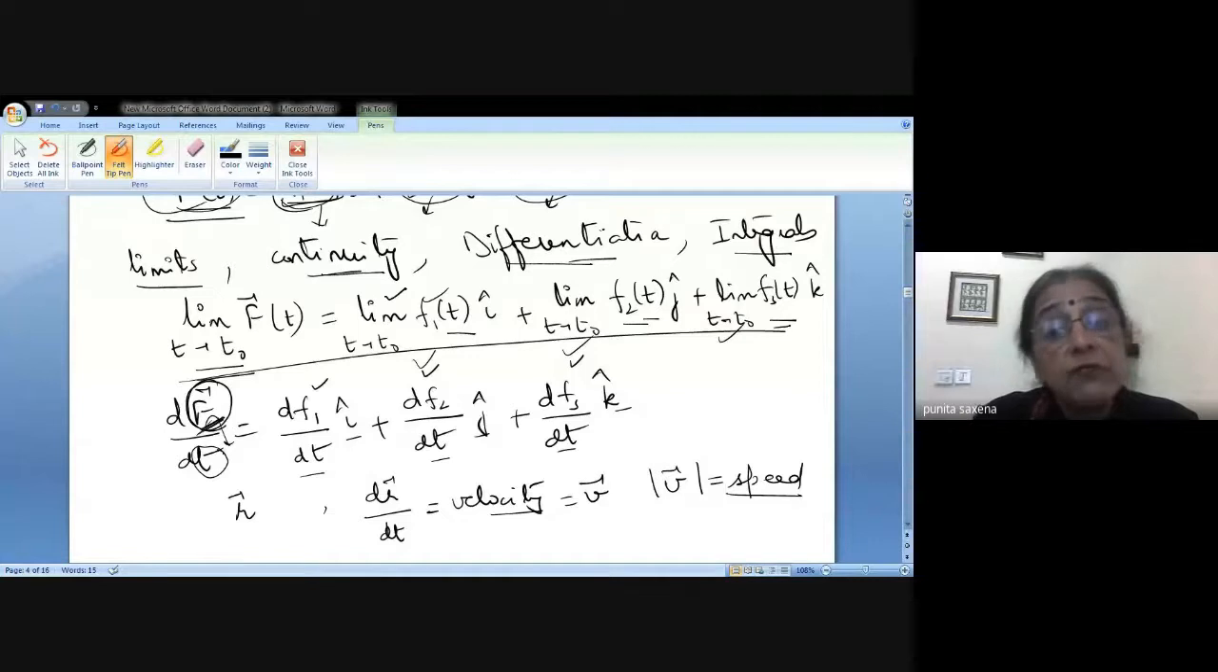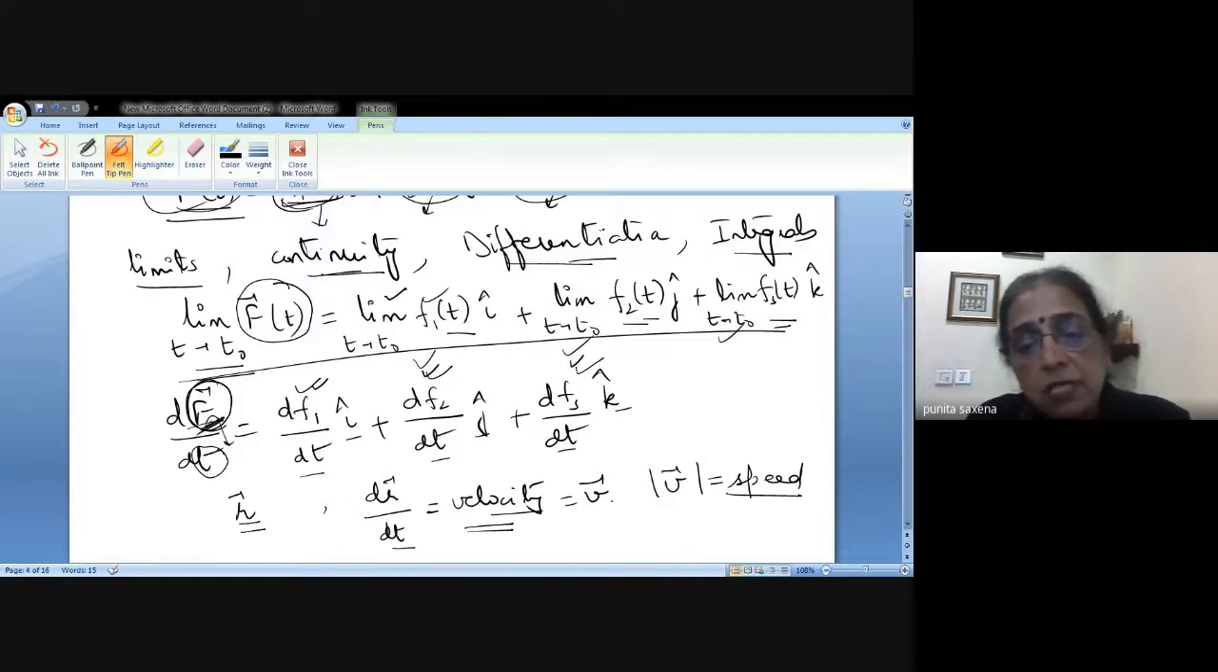Supposing I have to check whether my given vector valued function is differentiable or not. For that, every component independently should be differentiable. Then only I say that my vector valued function is differentiable at that particular point t. As I was saying, if r is your displacement vector, then dr by dt is nothing but your velocity. And since velocity is a vector quantity, the magnitude of the velocity will be nothing but the speed.